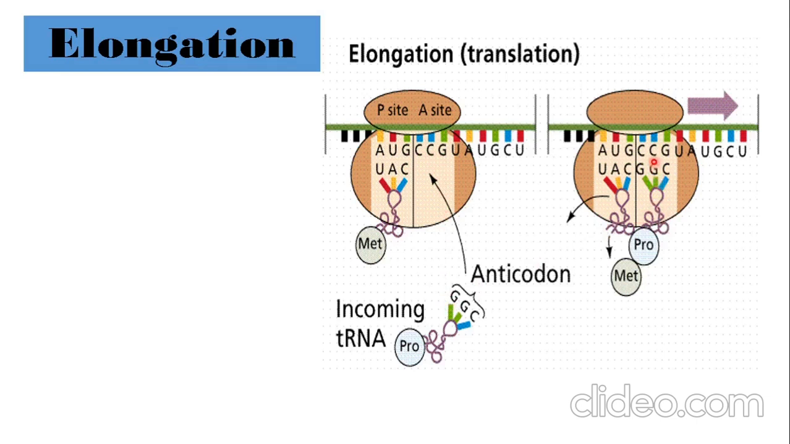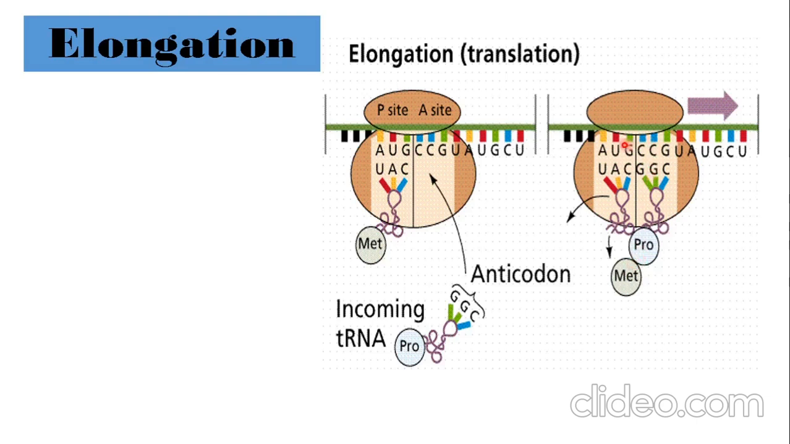Now, when the tRNA carrying proline takes position, methionine was already there on that side. Now, what will happen? Methionine and proline will lie side by side, and then they will form a bond here, of course with the help of the enzyme, the ribosome. And what bond? That bond is the peptide bond.